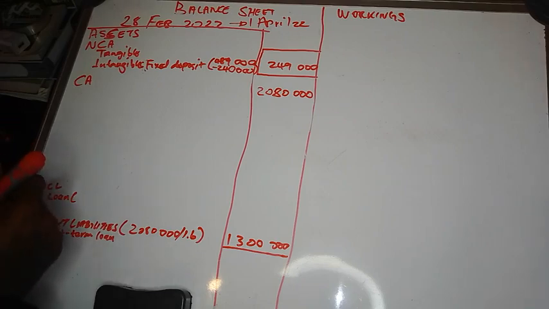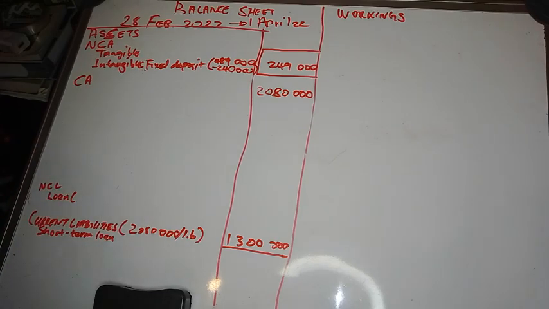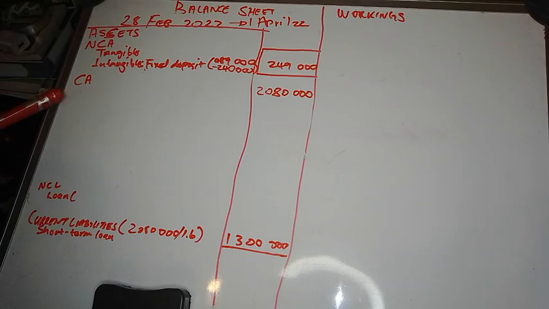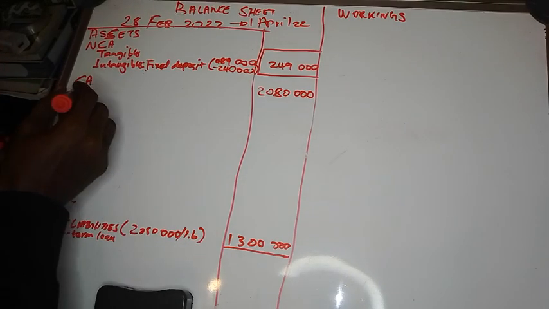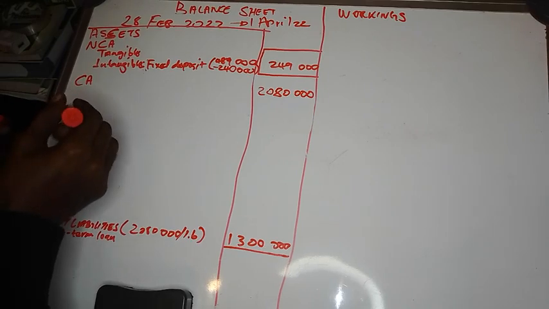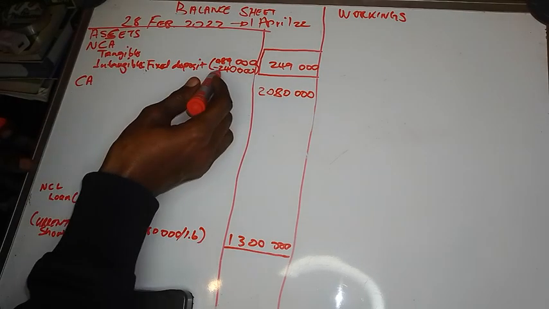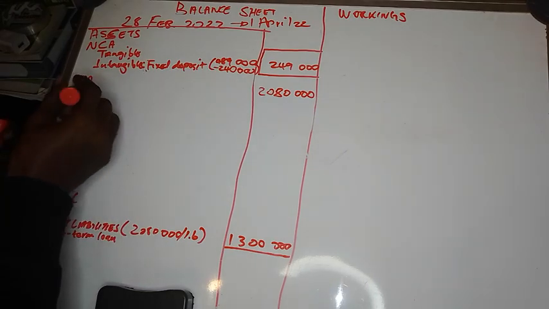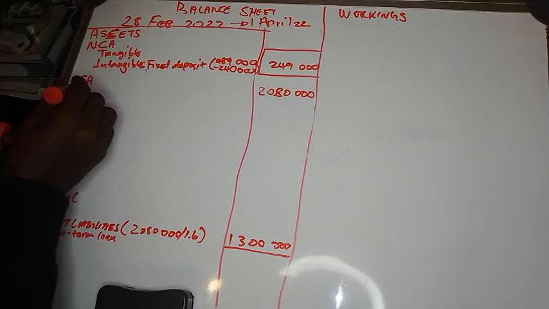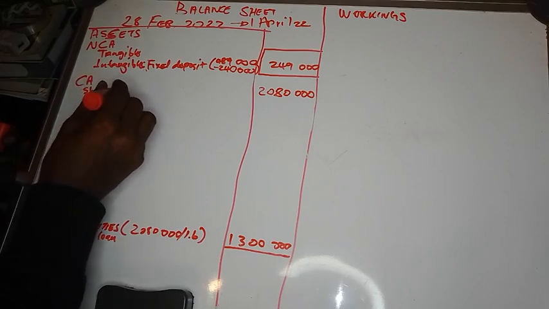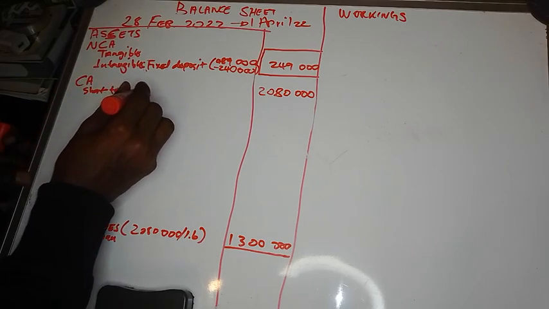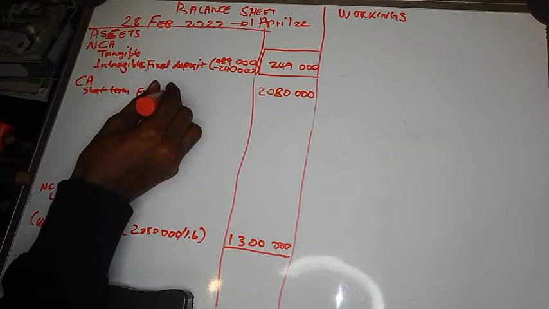Okay, now let's go through the information. We are on current assets, right? Now you've got debtors control. The first item is debtors control. Oh, sorry, before debtors control, let's take the current portion of the fixed deposit. So we'll say short-term fixed deposit.